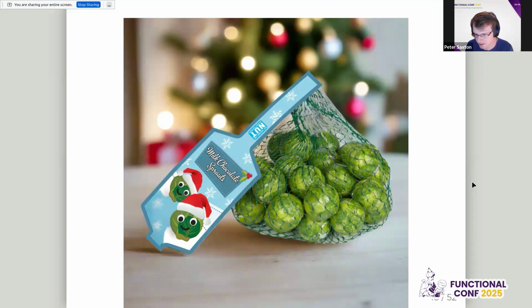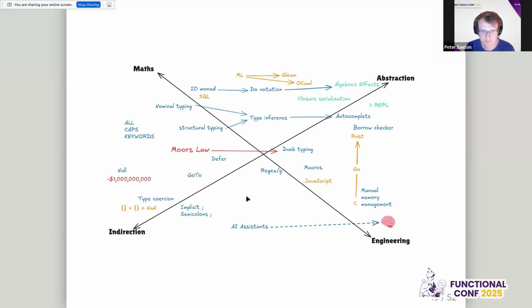The way I take this, and this is the philosophy of Eat Your Greens, is I want to start with things which are as predictable as possible and try to make them applicable, rather than giving you everything, all the powerful features, because constraining powerful features is much harder than extending predictable features. So what we have here, if you can see them, are milk chocolate sprouts. We're not going to sugar things. Eat your greens is we need to deal with the vegetables and see what we can get from it. And this is the final argument for why.